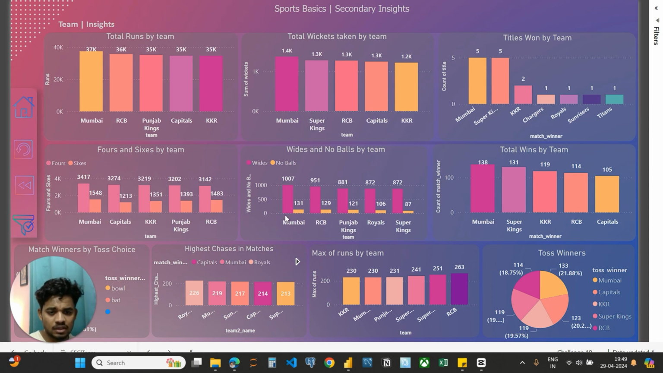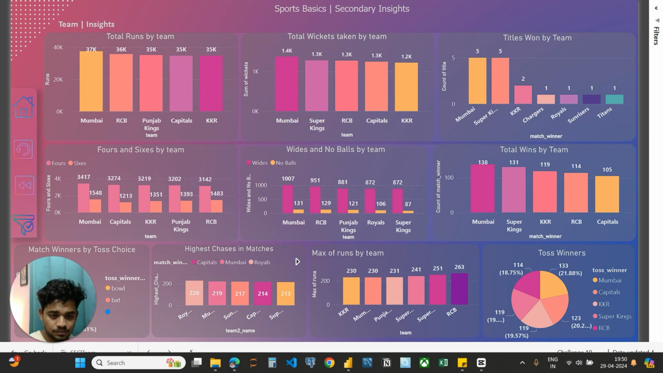In terms of wides and no balls, Mumbai Indians have the most wides and overs, followed by RCB and Punjab Kings. And then when it comes to total wins by each team, Mumbai with 138 wins, followed by Super Kings with 131 and KKR with 190.